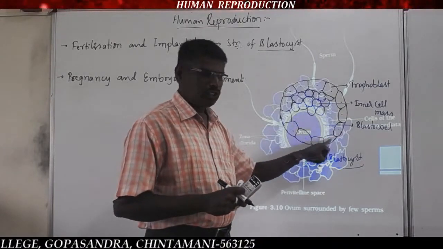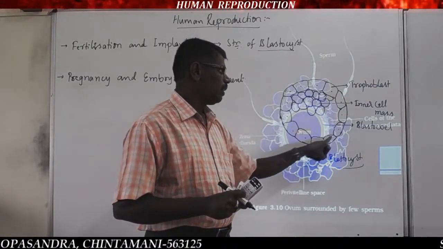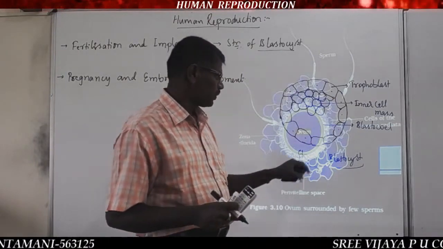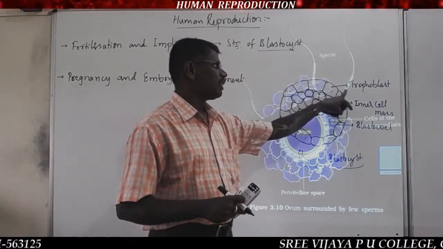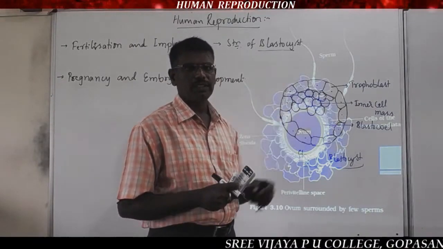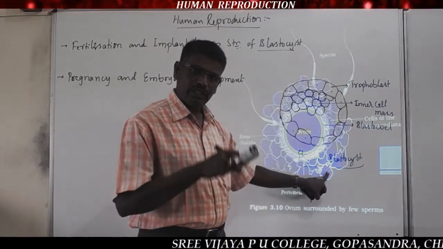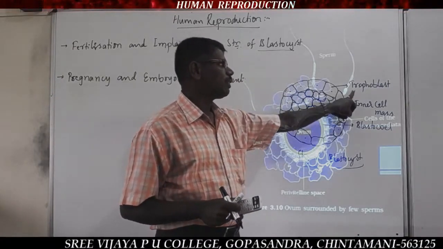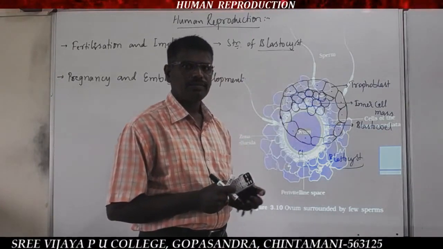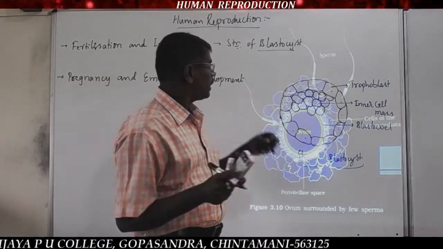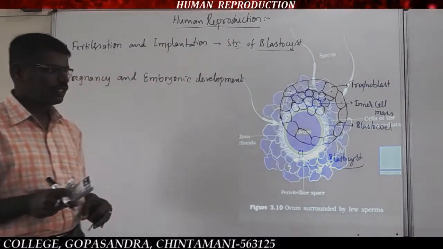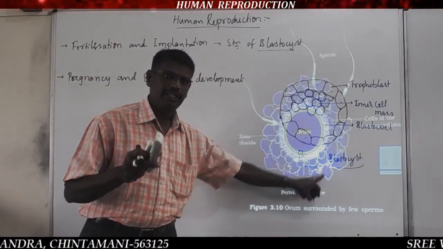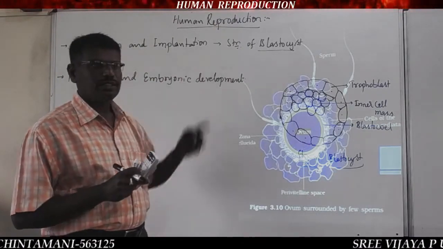The entire blastocyst is externally covered by a layer of cells, called the trophoblast. Implantation is nothing but the attachment of the blastocyst on the endometrium.